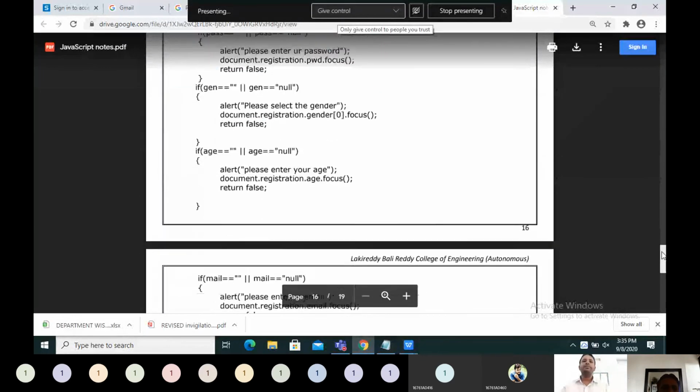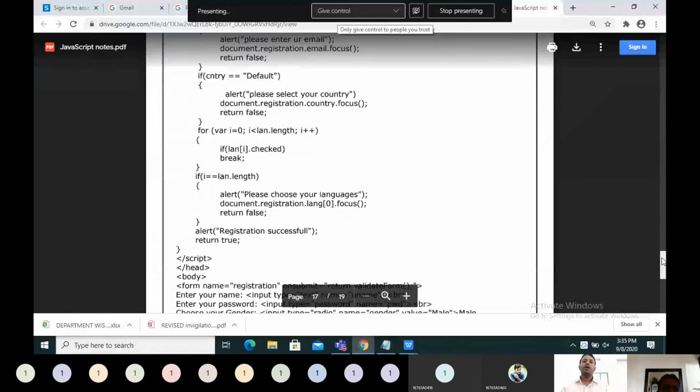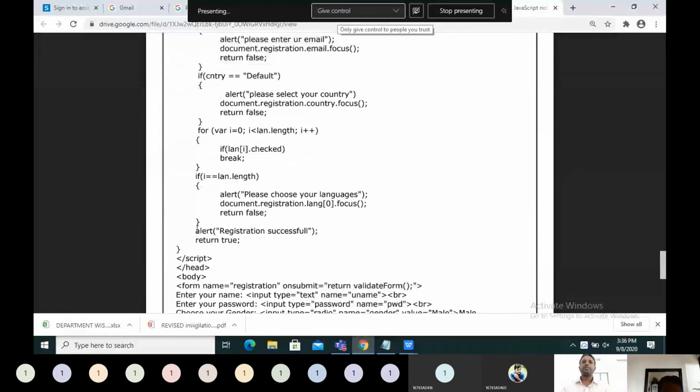At the end, if it passes all the checks, then only this alert will be executed and it will show registration success and return true. That means the form data will be sent to the server.